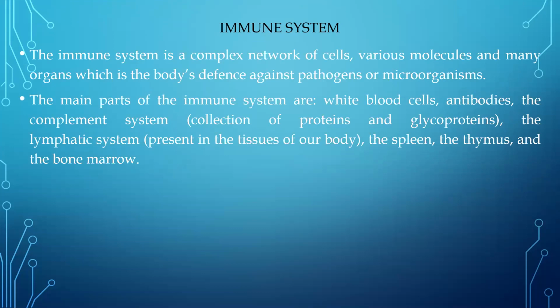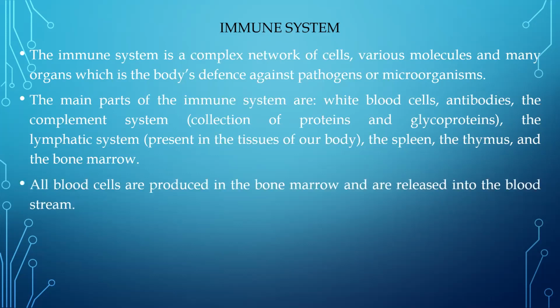Now, the main parts of the immune system include white blood cells. We have RBCs, those are called red blood cells. We have white blood cells. We have antibodies. Then we have the complement system. Now, this system is entirely made up of proteins again. Then we have the lymphatic system, which is associated with our tissues. That is our skin, the cells that we have below the skin, the spleen. Everyone, I guess, knows about the spleen. It's a very tiny organ which is present in the abdominal cavity. Then we have the thymus, and then we have the bone marrow. So these are the main parts of the immune system. That includes white blood cells, antibodies, complement system, lymphatic system, spleen, thymus, and your bone marrow.